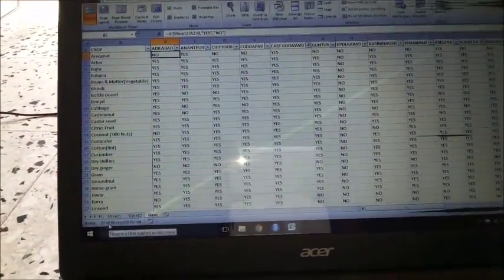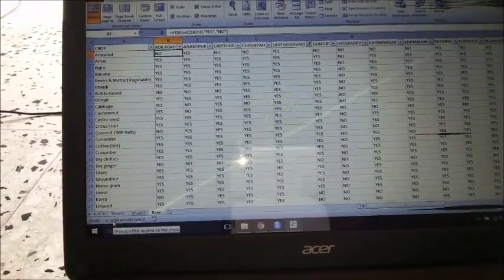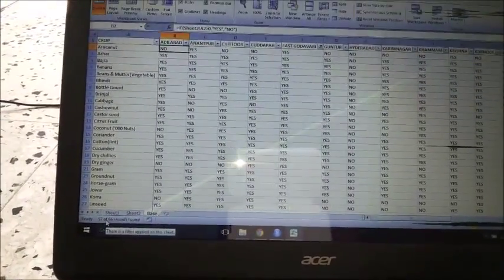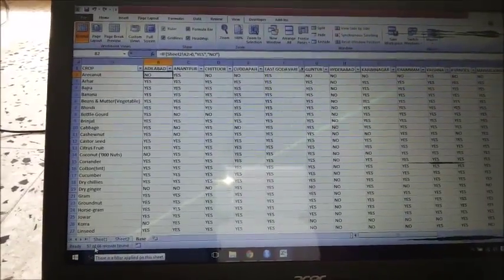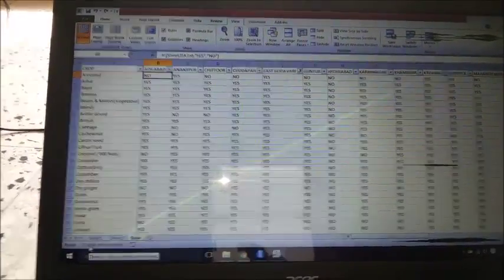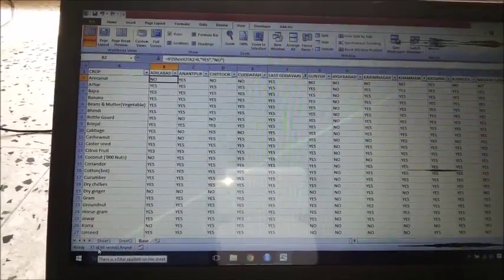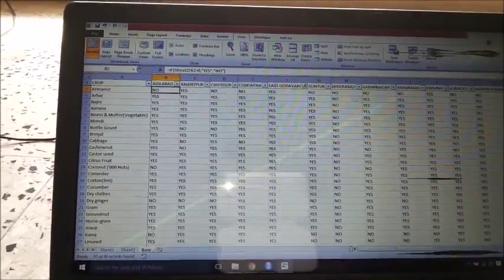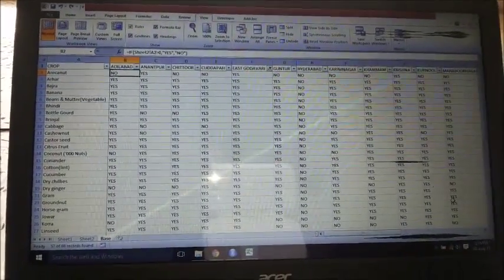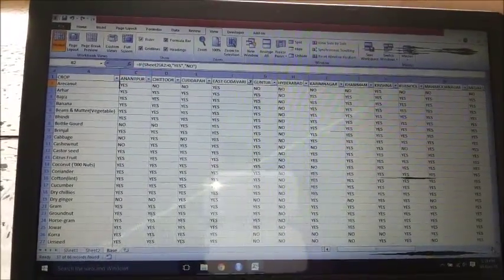So the information here is 57 of 66. That means of the 66 crops considered by the government, 57 crop varieties are grown in East Godavari. As I told you, it's not the total amount of crops, it's just the variety of the crops. So now let's see the association between East Godavari and Kadapa.